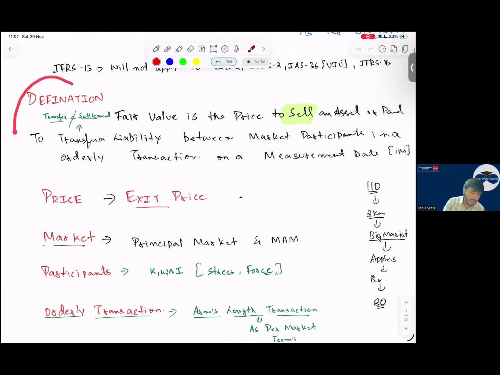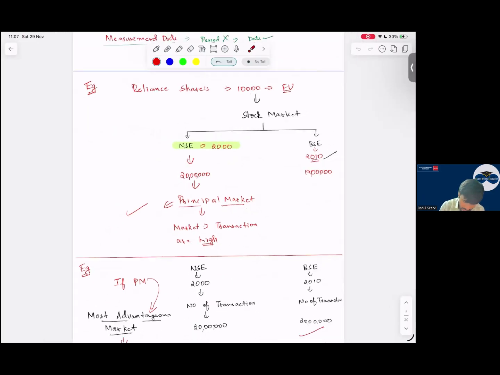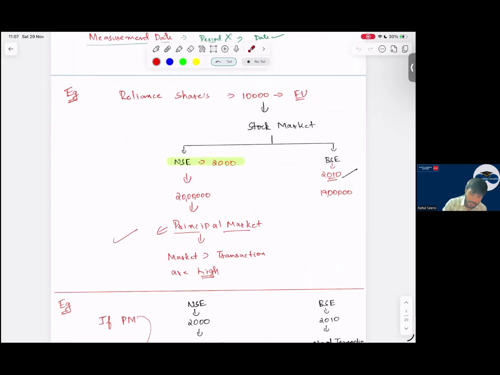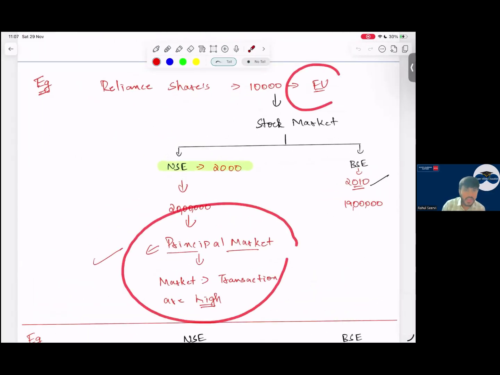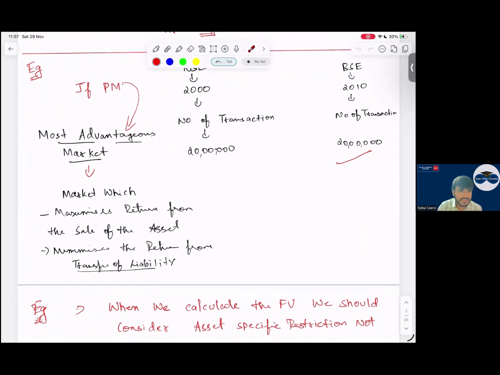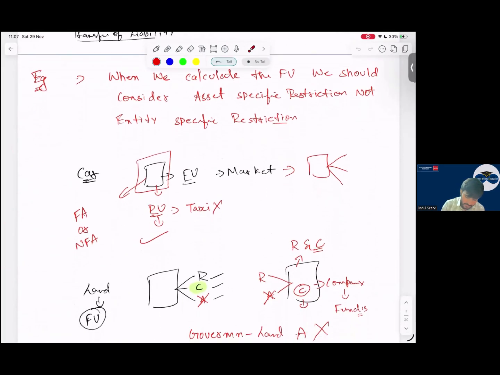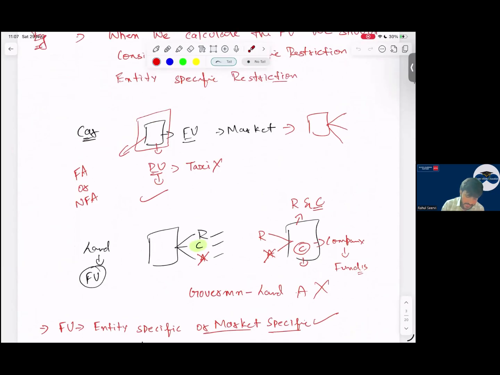Whenever a question comes, you have to write down this. Yes, sir. Then everyone, see now. So what is the concept of principal market? Principal market is the market where the number of transactions are more. Yes, sir. So then most advantageous market means what? Market where the return is maximized. Then what is the next thing?